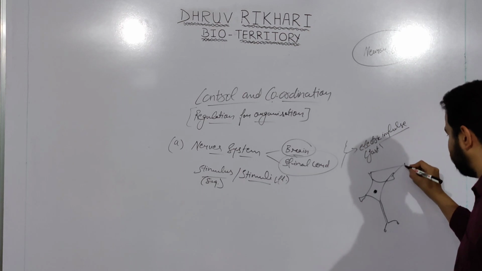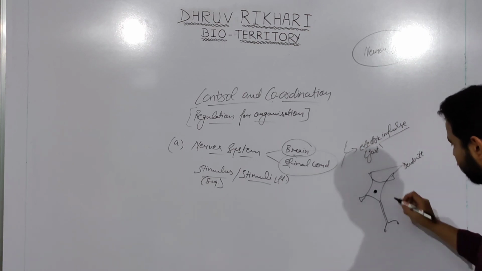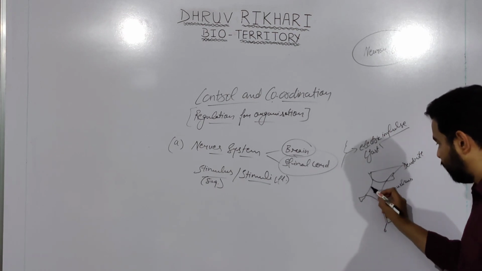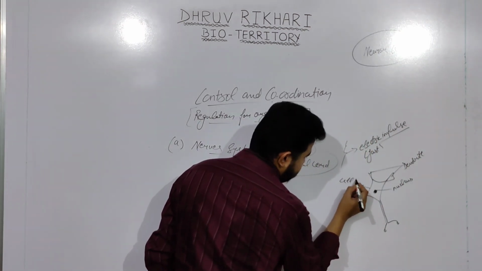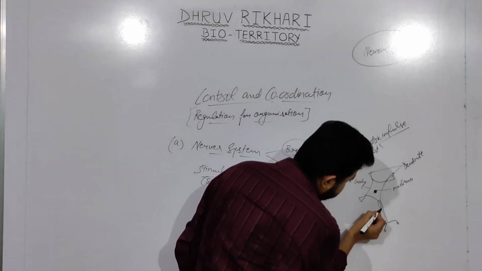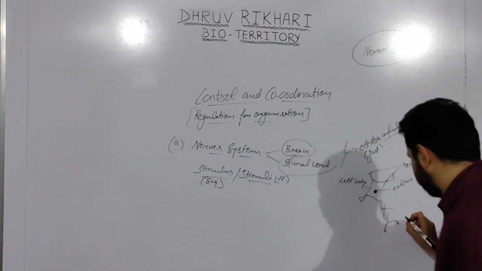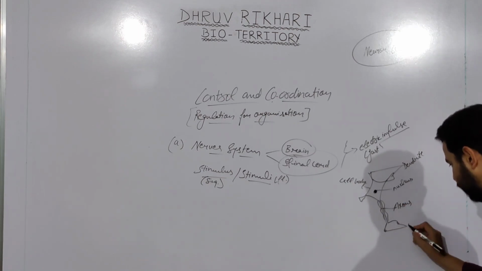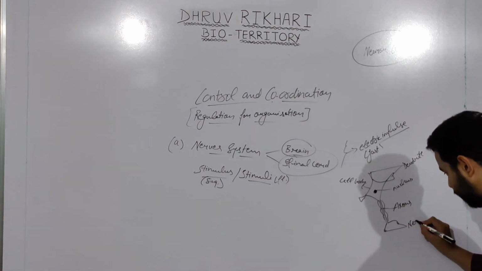These are the dendrites, which are branch-like structures. This center part is the nucleus. This is the cell body, also called the cytosol. These are the axons, and these are the nerve endings.